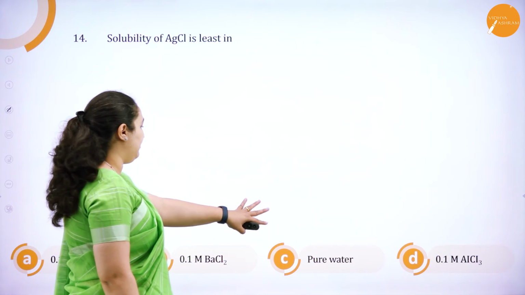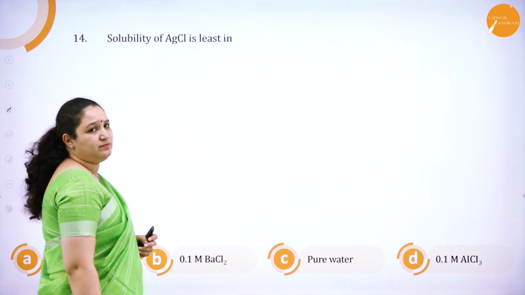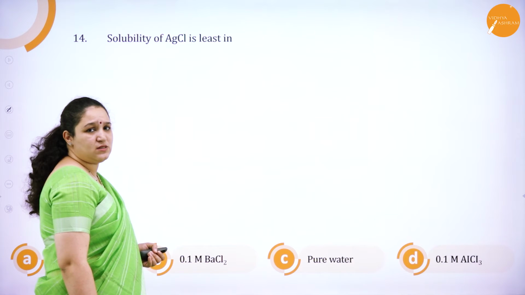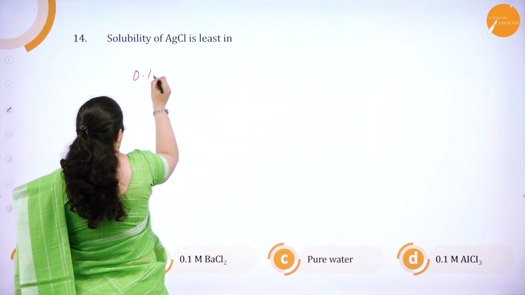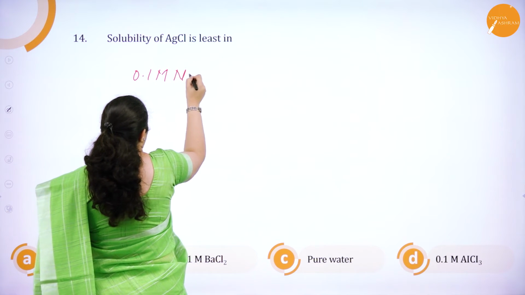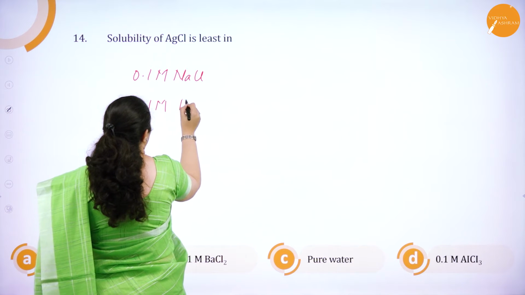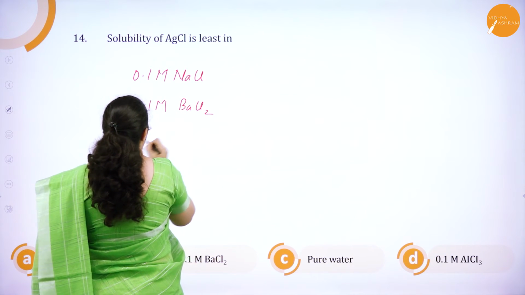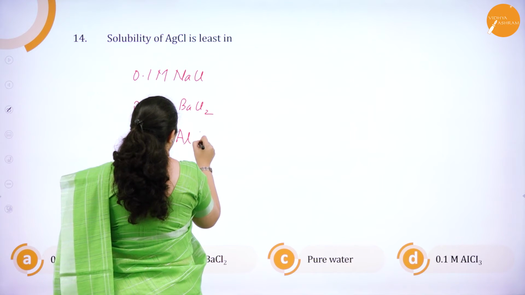See, you have molarity here, and they are asking the solubility of AgCl. So how can you tell this? Now here the options we have got are 0.1 molar NaCl, then 0.1 molar BaCl2 and 0.1 molar AlCl3.